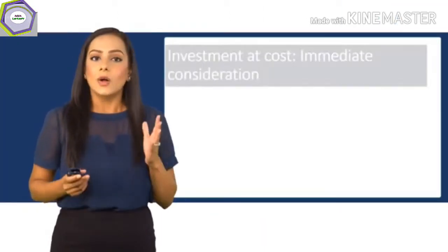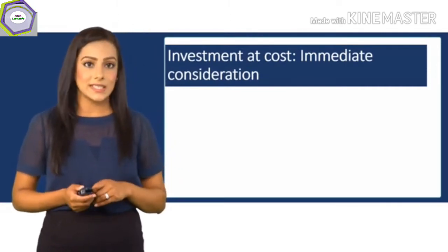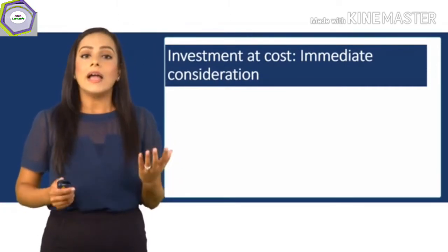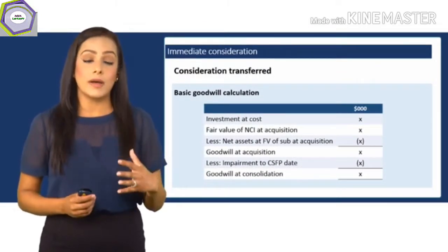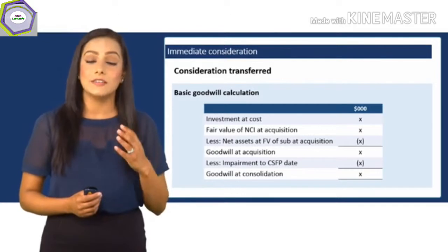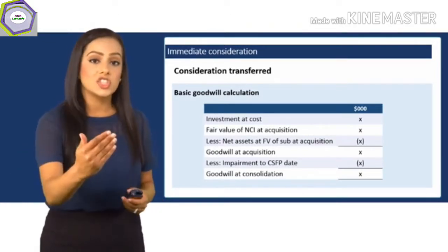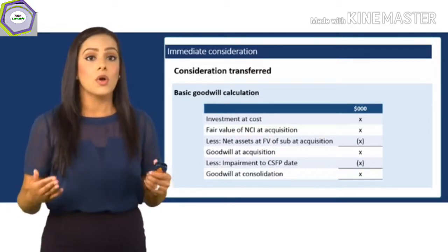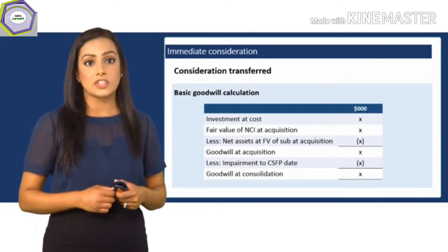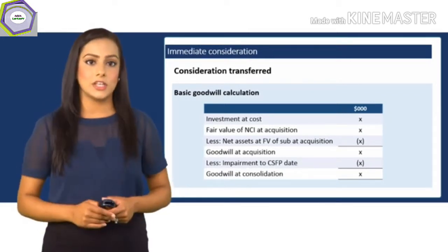Hi guys! This video is about investment at cost, immediate consideration. Investment at cost represents the amount of money or cash or shares invested in the subsidiary. When the parent buys shares in the subsidiary, they could buy shares for cash or they could buy shares for a share exchange. Now this is considered as immediate consideration.